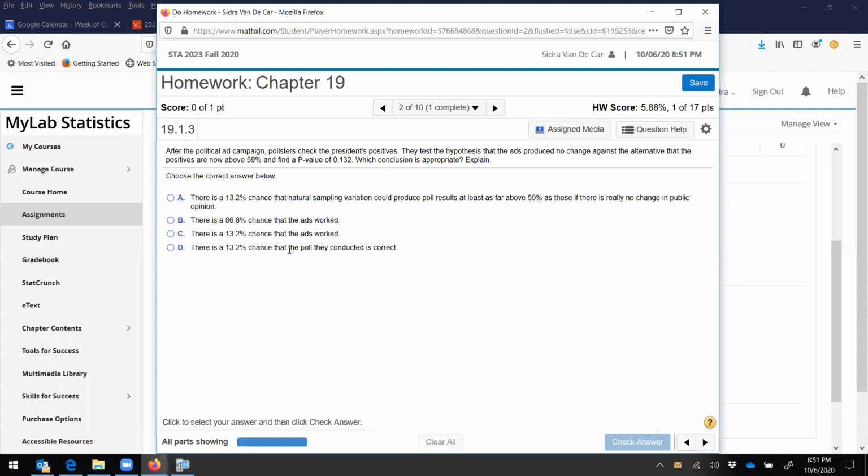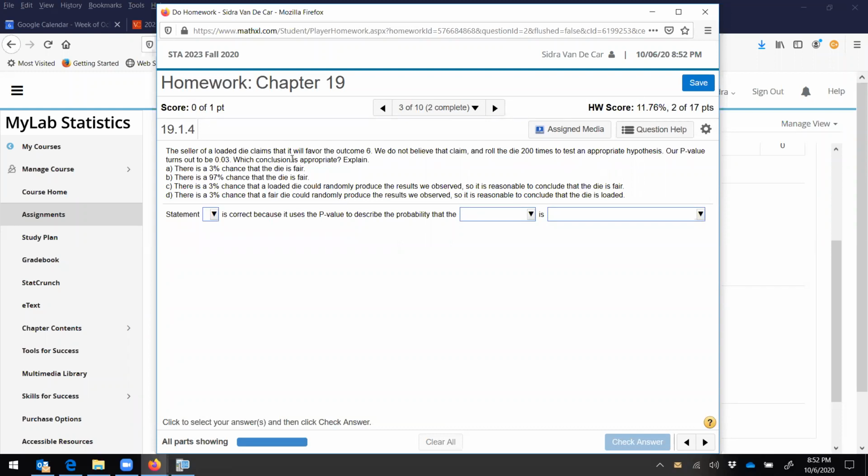So we're not looking at a chance that the poll we conducted is correct. That p-value represents the probability of ending up with a result as weird as ours by natural sampling variation alone if the null hypothesis is true. And my null hypothesis is really that it's 59%. So it's option A that's describing what's going on with that probability value.